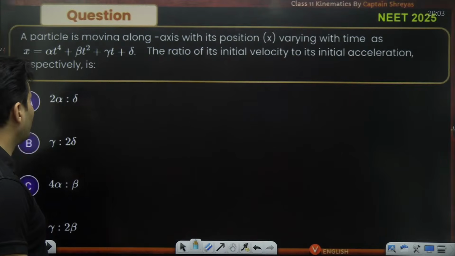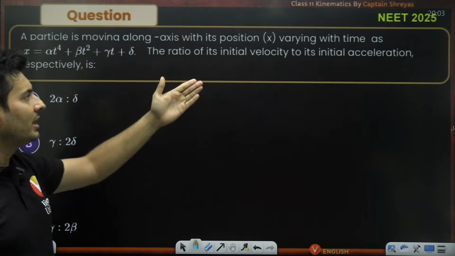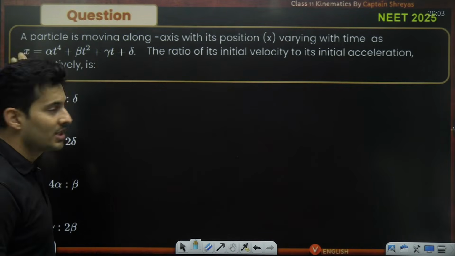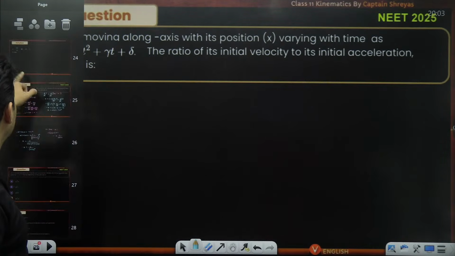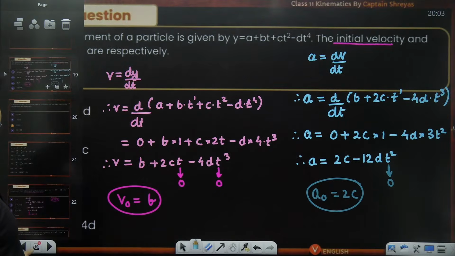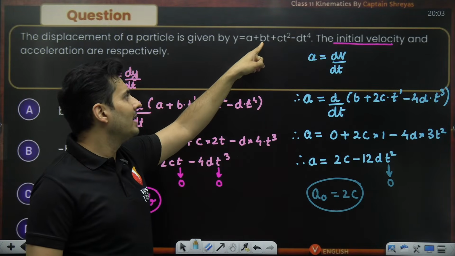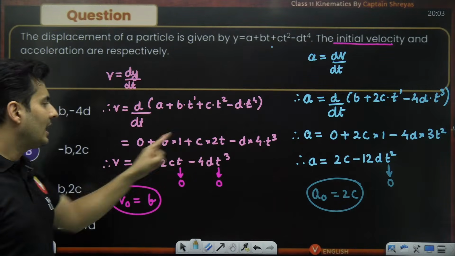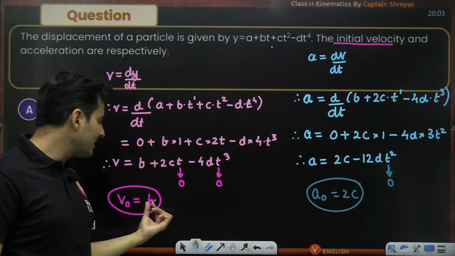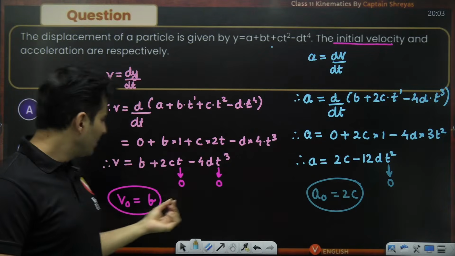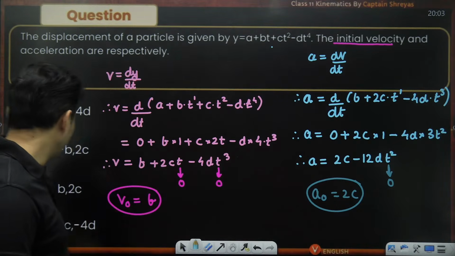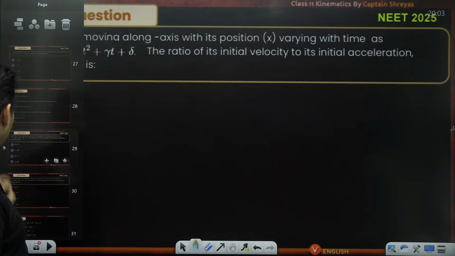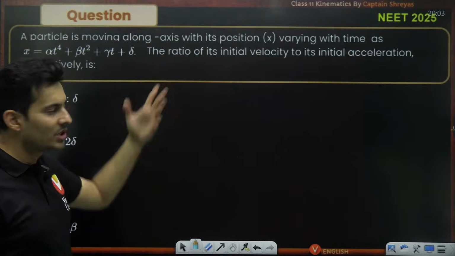So these are the kind of questions that you can be asked, guys. And there was in fact one more question asked, the ratio of initial velocity to initial acceleration, in NEET 2025 this year. So look at this equation. Tell me, is it not the same as this question? Instead of A, alpha is there, instead of B, beta is there, instead of C, gamma is there, instead of D, delta is there. Initial velocity is B, initial acceleration is 2c. So it is beta and 2 gamma, if you notice. So it's the same question which has been repeated.